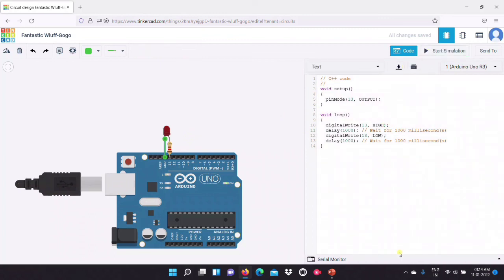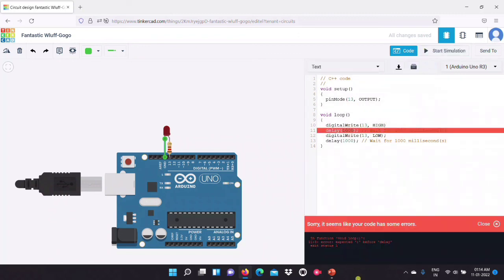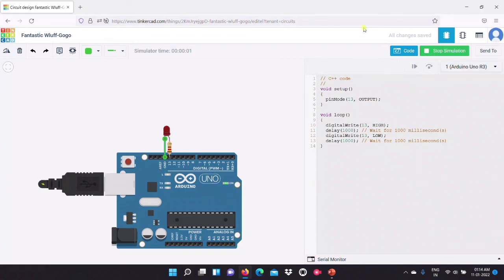And if we have made any mistake, it won't operate. Let's see. Look at this. Some error is shown: it seems like your code has some error in function void loop. Yes, we didn't put the semicolon. That's the error, so it is mentioned here. We will correct this. Now let's start the simulation once again. And now no error, so it's properly blinking.